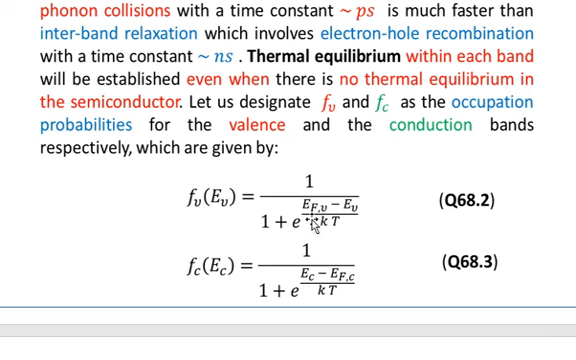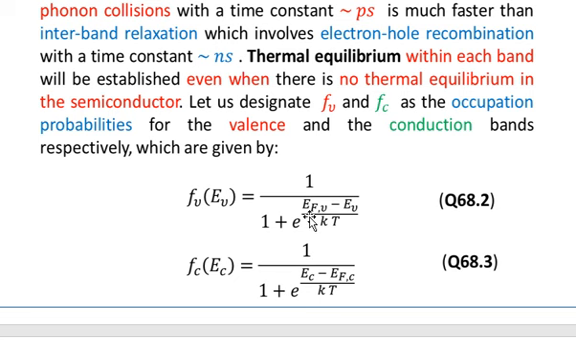They only differ here. In the valence band we have the Fermi energy minus the energy of the state, or of the electron, and in the conduction band we have the energy of the state minus the Fermi energy in the conduction band. So these two formulas should be used very carefully, depending on whether we are calculating the probabilities of occupancy for the valence band or for the conduction band.